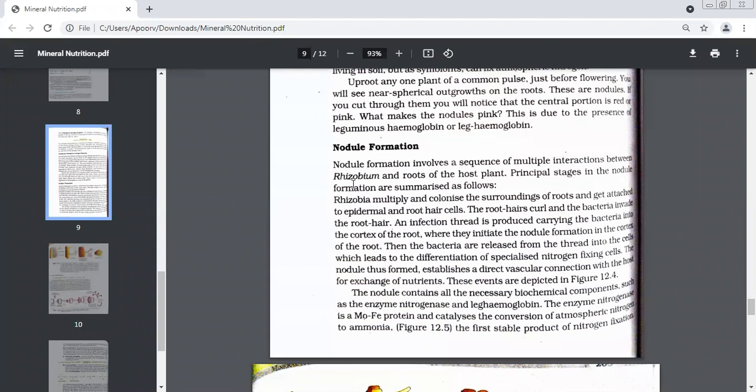How did you get to know it is leguminous? Because I talked about rhizobium. Very good. As I told you, there are multiple steps. So let's understand. First of all, this bacteria, rhizobium, starts multiplying. The number increases, so many rhizobia are formed. Rhizobium is singular, rhizobia plural. They multiply and they colonize. Colonize means they all come together. They don't go away from each other. They stay together and they surround the roots and get attached to the root hair cells, the outer epidermal cells